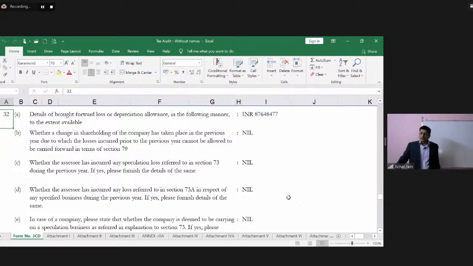Moving on to the next clause, number 33. Section-wise details of deductions.